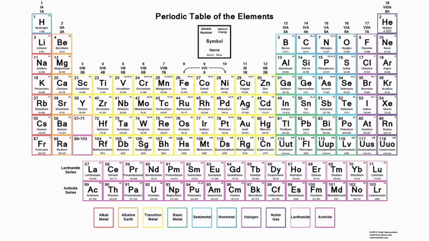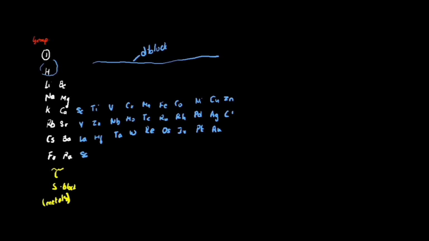Zinc, cadmium, mercury. Hg is mercury. Okay. So whichever elements I told you about silver and gold, they have different names. Ag is written for silver instead of something starting with S. So Ag and Au are different spellings, right? It's not gold and silver. It's called something else. Ag and Au. Like that, you need to tell me for all the elements whichever have a different name in the periodic table. You need to tell me the real name.